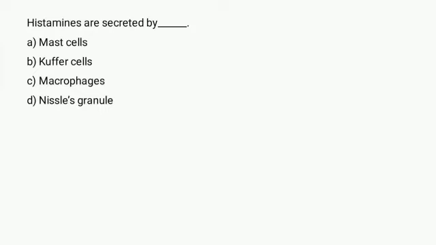When histamine is released, it causes blood vessels to dilate, increasing blood flow and cell trafficking to the area of infection. It is also involved in the inflammatory response and has a central role as a mediator of itching. It is a part of the immune response to the foreign antigen. So, histamine is secreted by the mast cells.